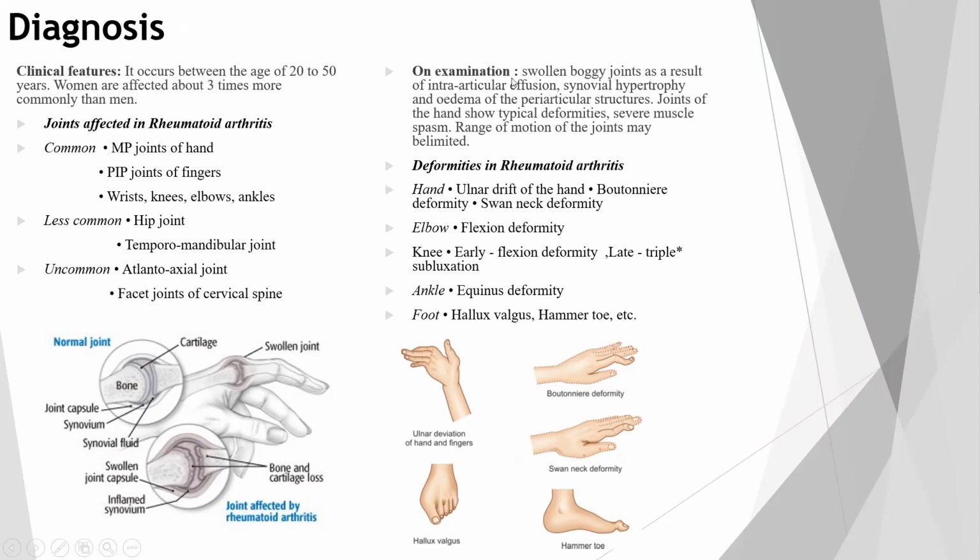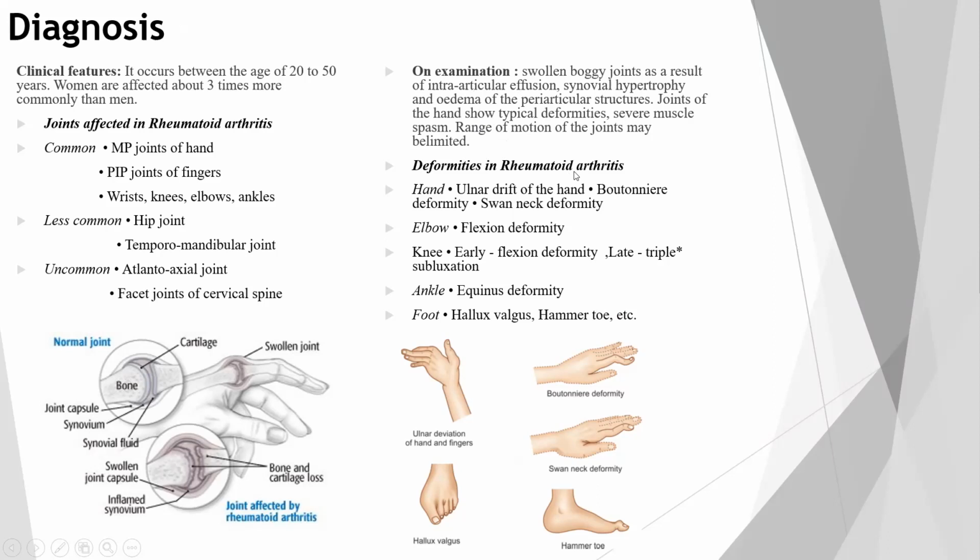So now on examination, we'll be seeing swollen boggy joints as a result of intra-articular effusion. The joints will be swollen in nature because there has been effusion in the joint because of the inflammation. Synovial hypertrophy will be there and edema of the periarticular structures. Joints of the hand show typical deformities, severe muscle spasm, and range of motion of the joint may be limited. So these are the things which we'll be finding on examination. When we examine the range of motion, the tenderness, the spasm, we'll be getting these results.